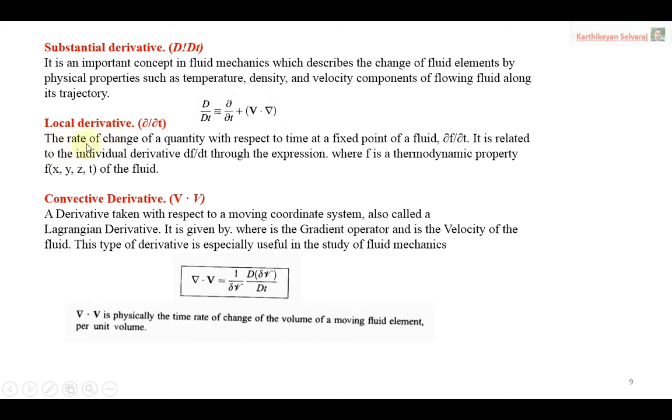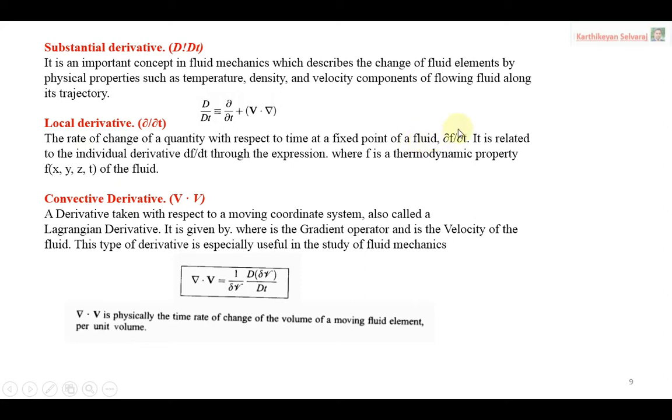Now we will see the local derivative. The local derivative is the rate of change of a quantity with respect to time. The parameter changes with respect to time only, not with respect to space, because it is a fixed point in the fluid. The example they gave uses the letter f: ∂f/∂t.